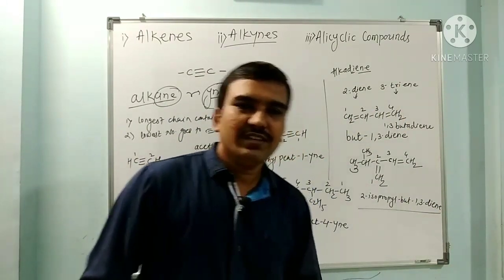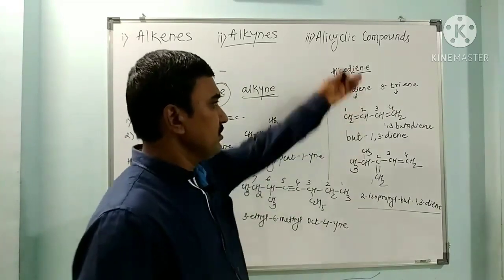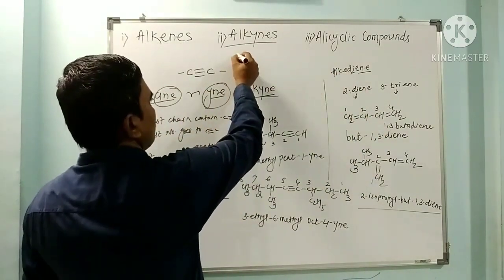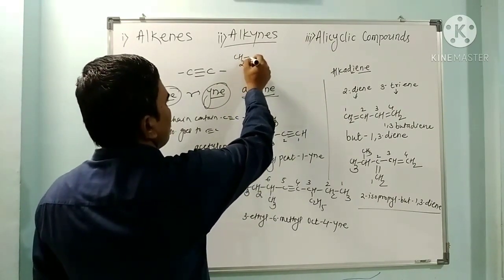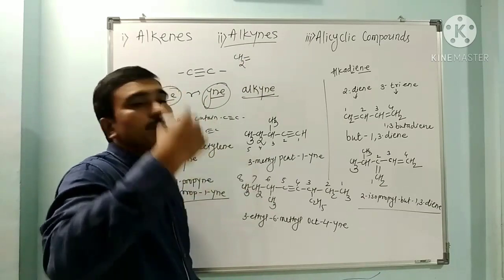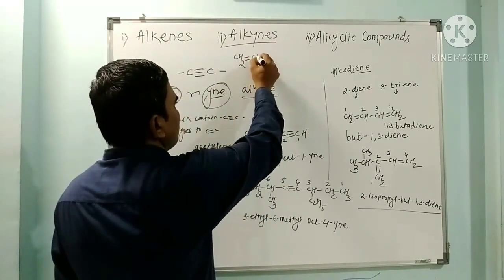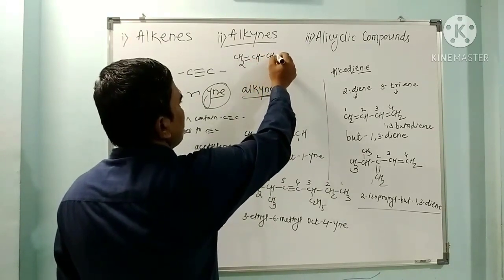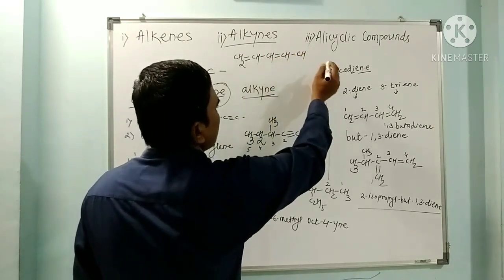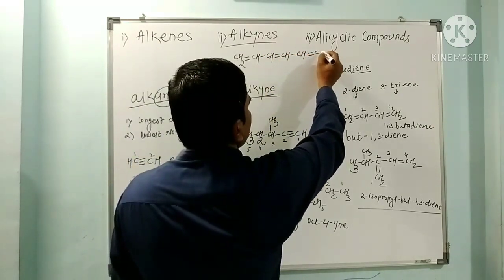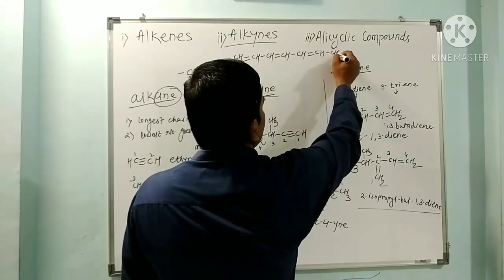If a triple bond is there, then also we can name it as per our nomenclature system. For example, if 3 double bonds are there, CH2, CH double bond CH, double bond, CH3.